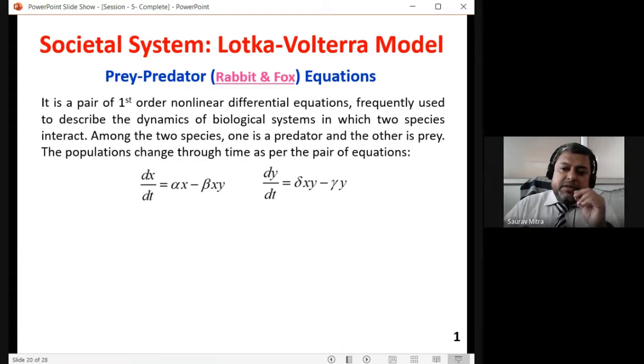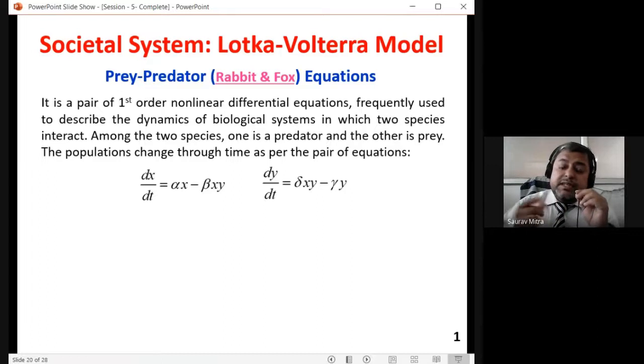Second equation, dy/dt. This is how the number of foxes is increasing in the jungle. So delta xy, again delta xy, and delta and beta are in a similar line. The more the interaction between x and y, between rabbit and fox, the count of the fox will increase, because the more the foxes are eating rabbits, rabbits are reducing, but foxes are getting stronger. And getting stronger means, probability-wise, the chances of the number of foxes increasing are higher.